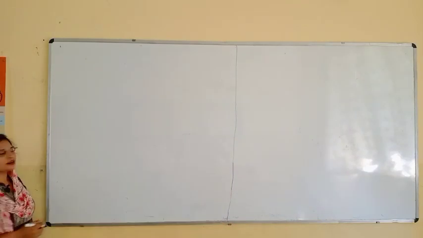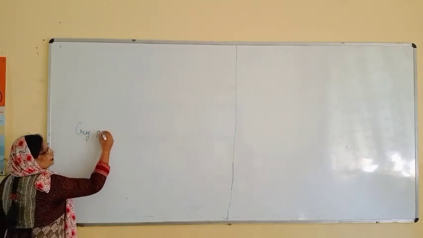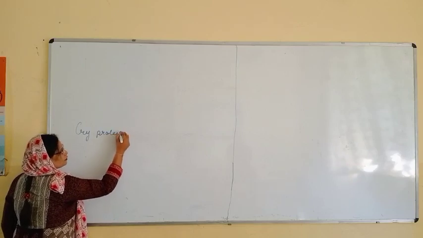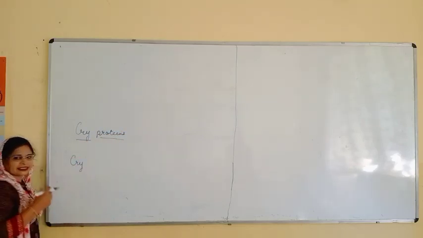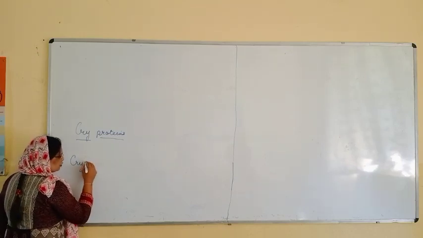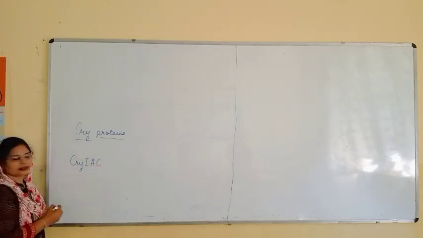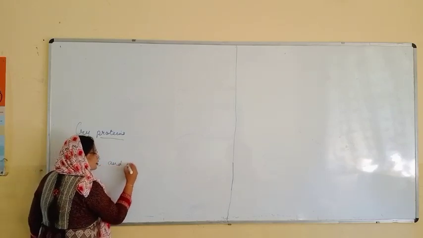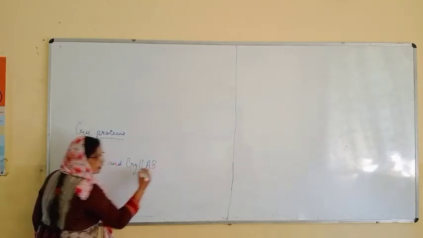Mainly they are considered. So we can say the different cry proteins. For example, let us say Cry protein, that is the crystal protein. So we can say Cry1AC and Cry2AB.